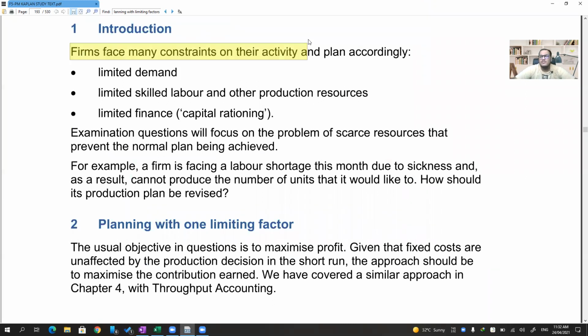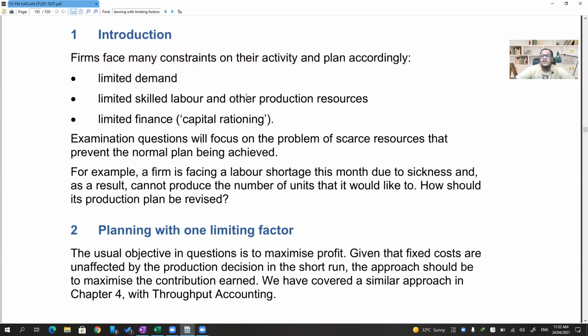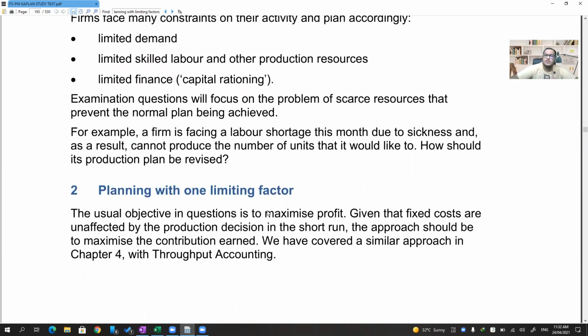So see, there are various constraints on the company. We discussed the theory of constraints, right? There is limited demand, limited skilled labor, and other production resources like material are limited. Finance is limited, sir. Money is also limited. I just cannot produce as many units as I want. I have a limited amount of capital with me. So there are lots of scarce resources for a firm.